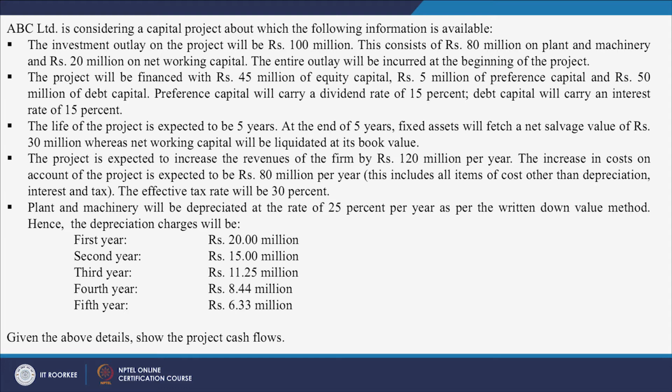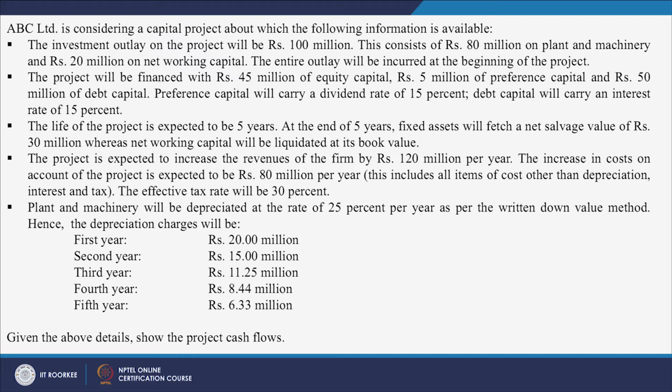The effective tax rate will be 30%, and the last point says plant and machinery will be depreciated at the rate of 25% per year as per the WDV method, the written down value method.